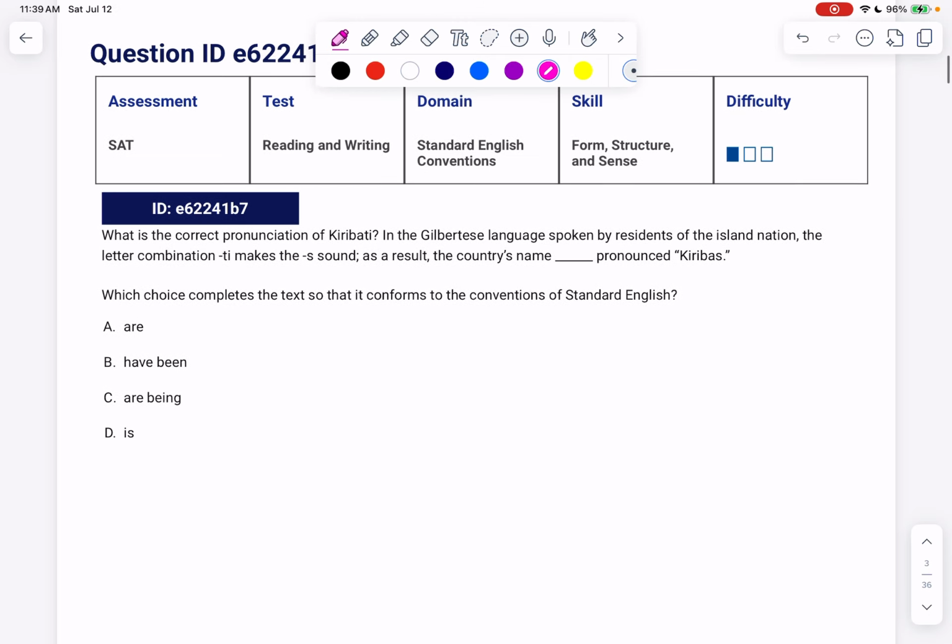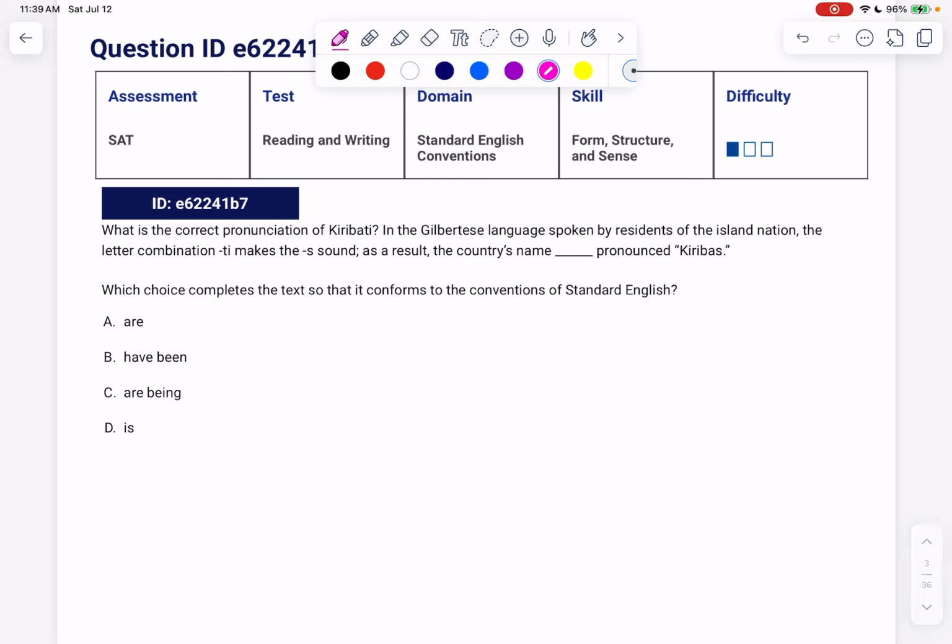Going on to our next one. What is the correct pronunciation of Kiribati? Listen, I know how this ends, so I'm going to go with this pronunciation for now.